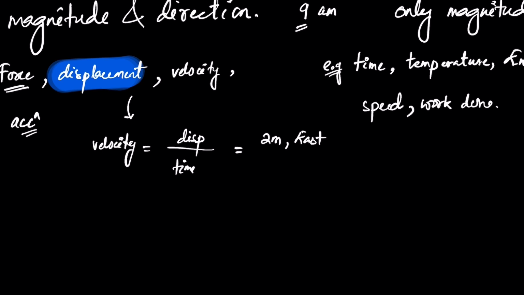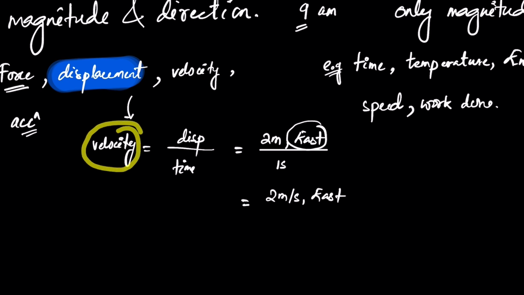This is your displacement in 1 second. So when you divide 2 meters by 1 second, you get 2 meters per second. Where will this go? Velocity has direction mathematically, so the answer has a direction.